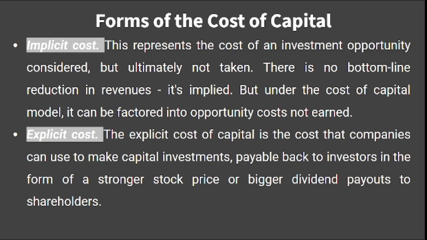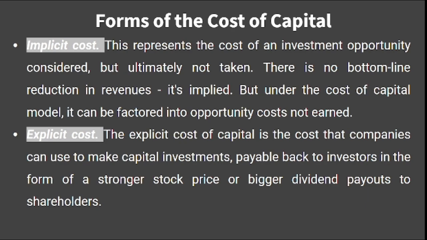So under the cost of capital model, it can be factored into opportunity cost not earned. It is considered, it may not be taken, but this can be considered as an opportunity cost. That is what the implicit cost is.